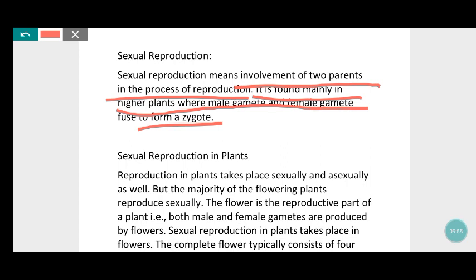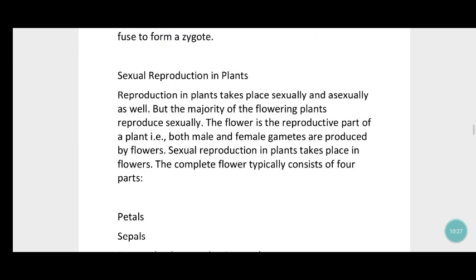This is a definition. In asexual reproduction we also saw the definition that it comes from a single parent, but sexual reproduction comes from both parents, which is male gametes and female gametes. These male gametes and female gametes are fused together to form a zygote. Zygote is where the new organism is formed. Now we understood about sexual reproduction. We'll see about sexual reproduction in plants.